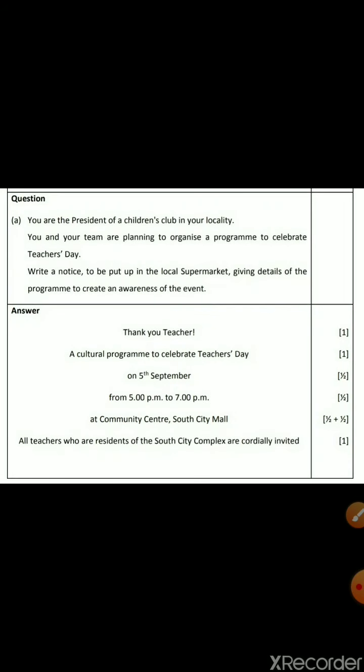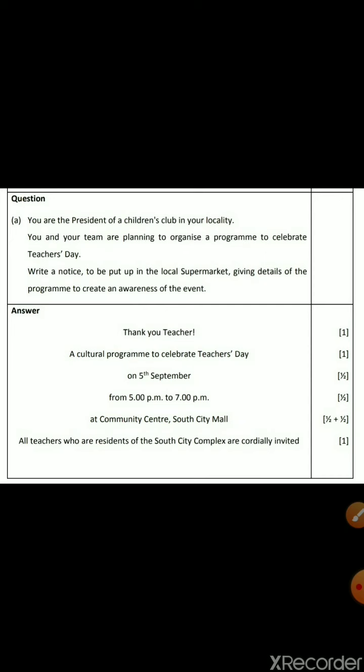Let us discuss some examples. The first one. You are the president of a children's club in your locality. You and your team are planning to organize a program to celebrate Teachers' Day. Write a notice to be put up in the local supermarket, giving details of the program to create an awareness of the event.